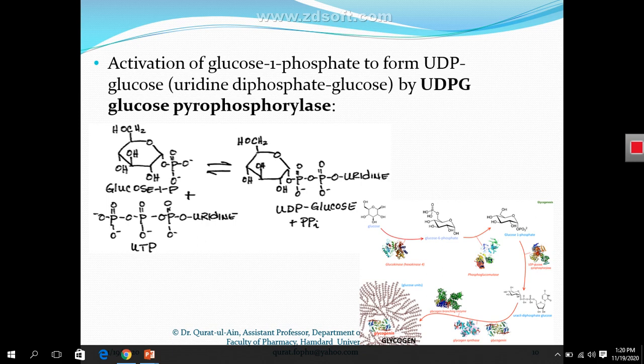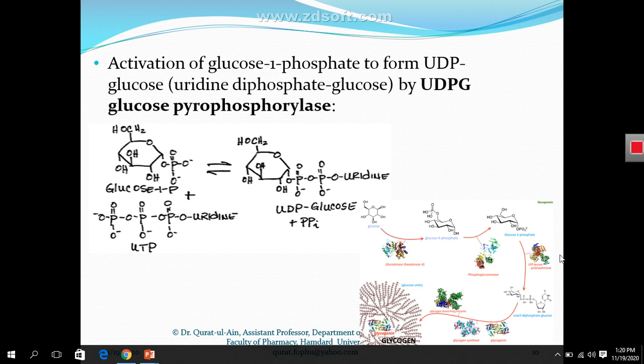Phosphorylase enzyme transfers a phosphate group that is present, with the attachment of a hydrogen, onto the other substrate. So what is this enzyme doing here? We have here glucose 1-phosphate. UDP glucose phosphorylase is transferring a phosphate group from uridine triphosphate onto glucose 1-phosphate.